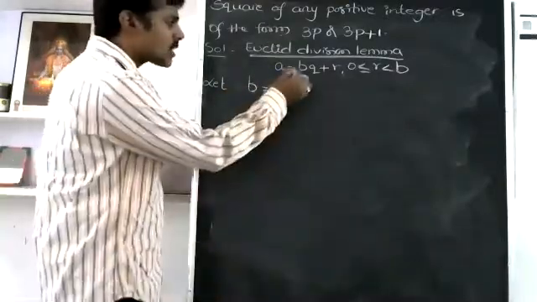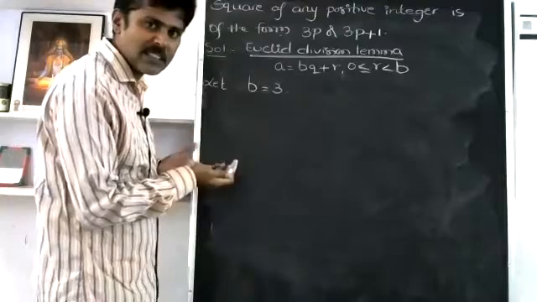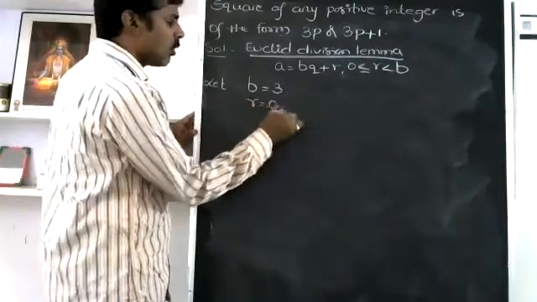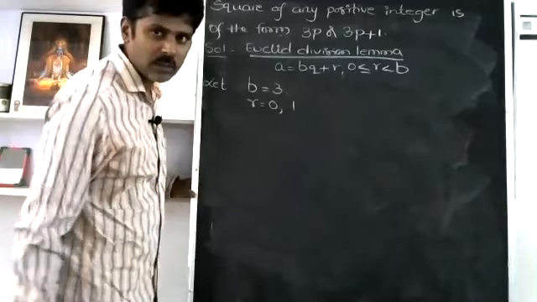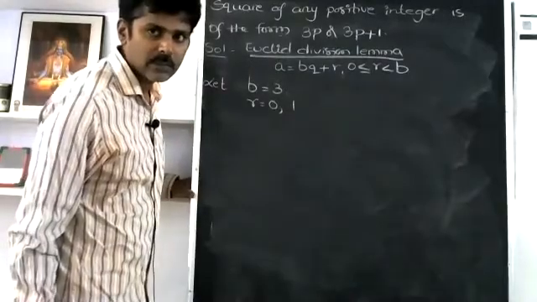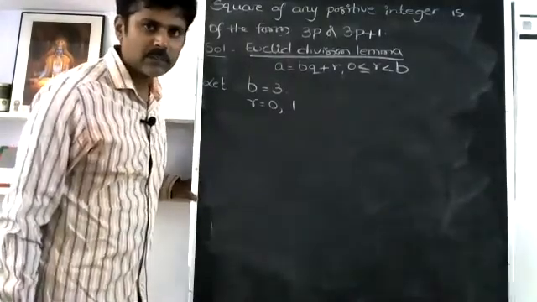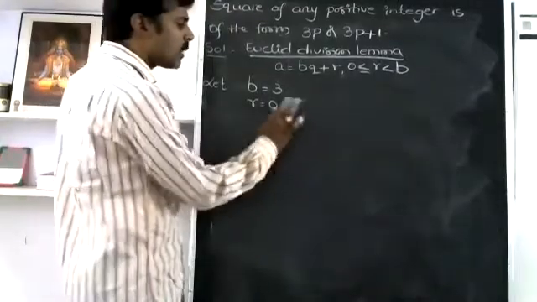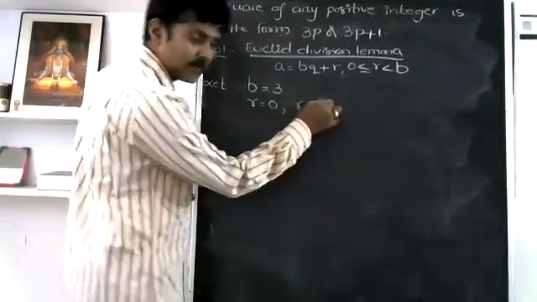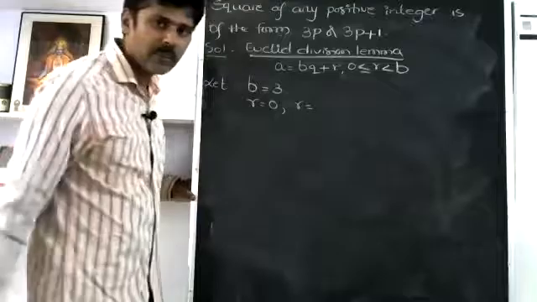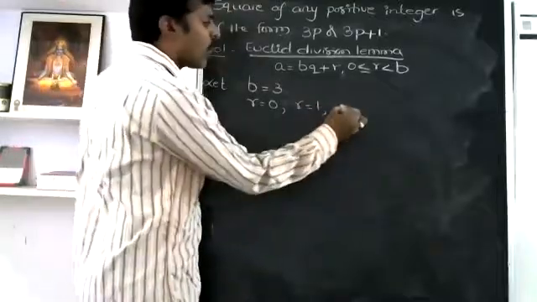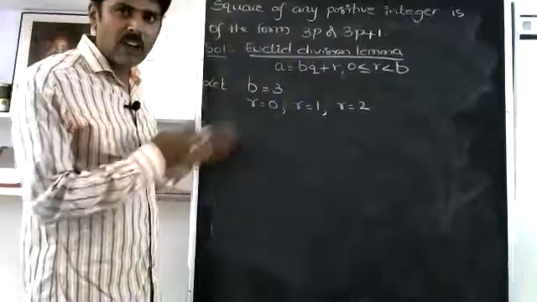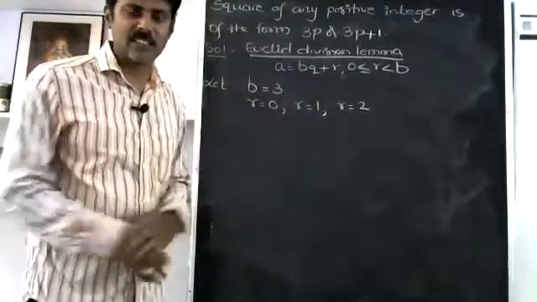If I have taken b as 3, what will be the conditions for the remainder? What will be the integers? r will be either 1 or 0. Yes, sir, only 0 and 1. No, sir. For Euclid division lemma, our chances will be 0, 1, 2. You will have 3 chances: either r is 0, r is 1, or r is 2. There will be 3 chances.